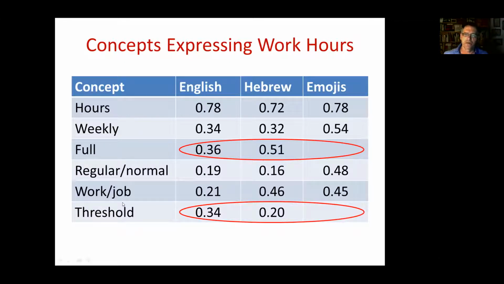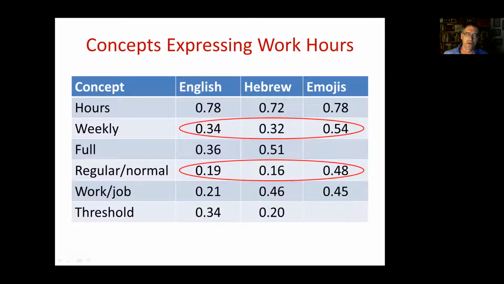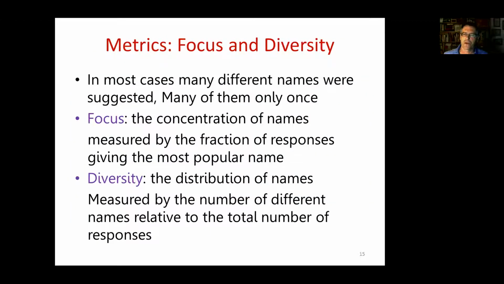There are other concepts, on the other hand, which appear much more when we use emojis than when we use verbal descriptions. For example, the fact that this is a regular or a normal working week. But we're more interested in the accessibility bias. So in order to measure the accessibility bias, we define the metrics of focus and diversity. Focus is the concentration of names, and it's measured by the fraction of responses giving the most popular name.